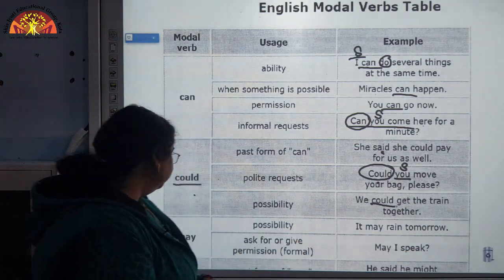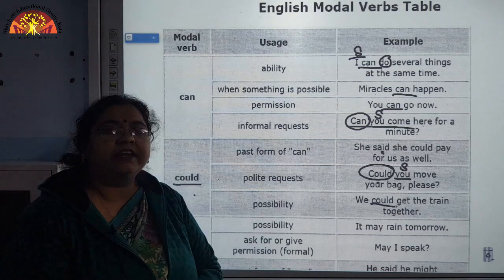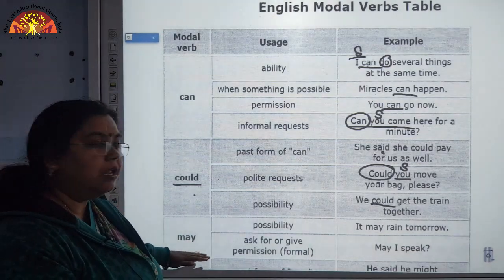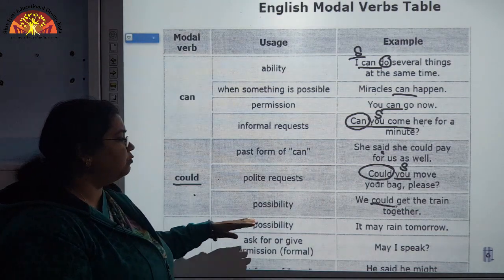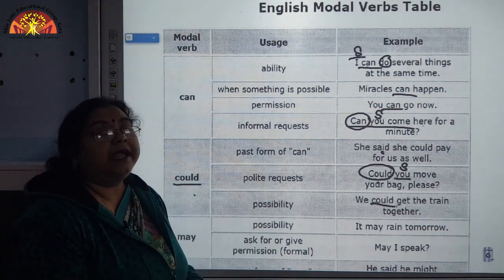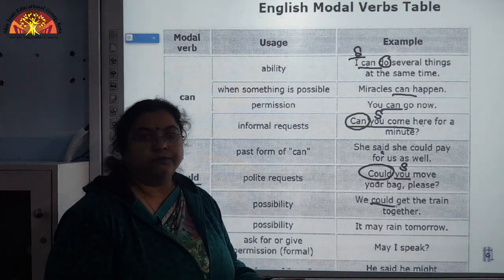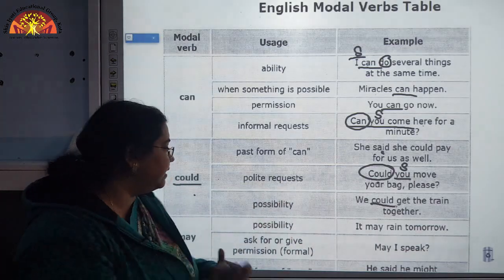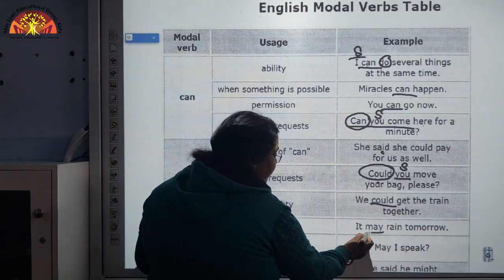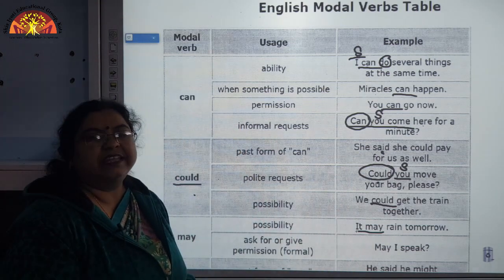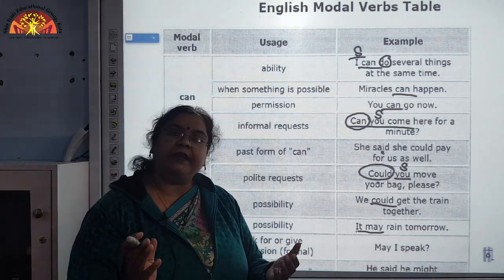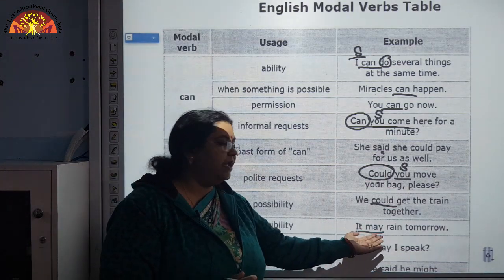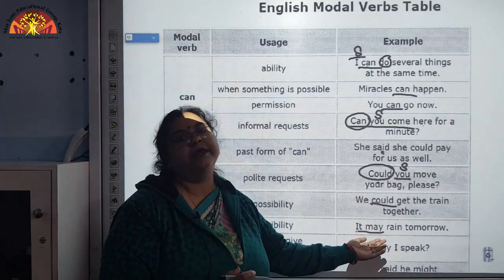Now similarly another modal which we need to discuss here is may. This modal is prominently used to show possibility. She may come tomorrow, that there is a possibility that she may come tomorrow. See the example, it may rain tomorrow. There is a possibility that it may rain tomorrow. To show this possibility, very commonly the modal may is used.